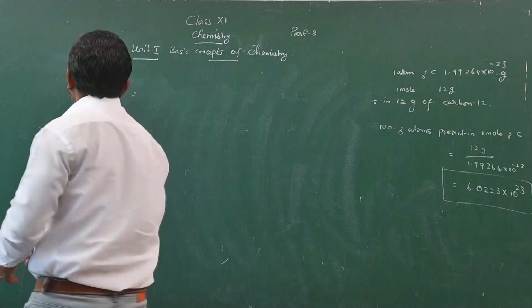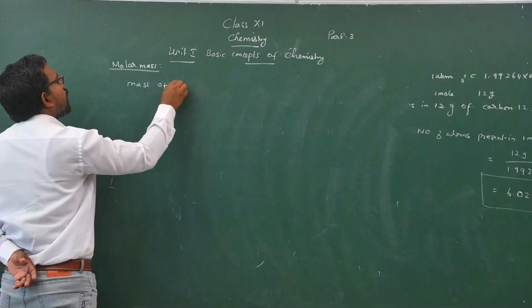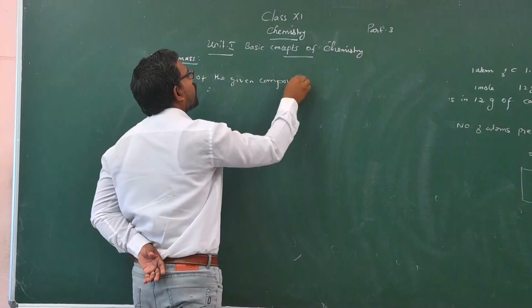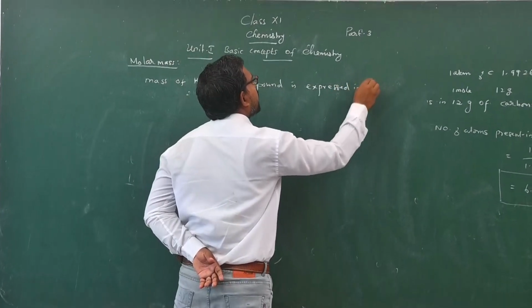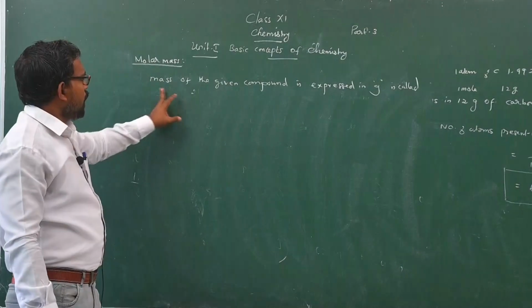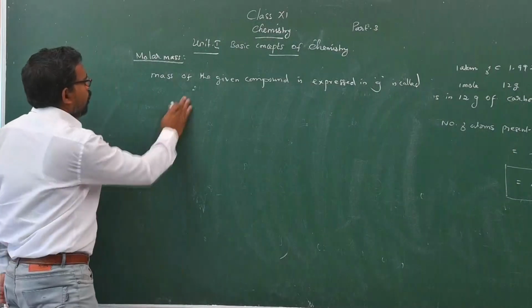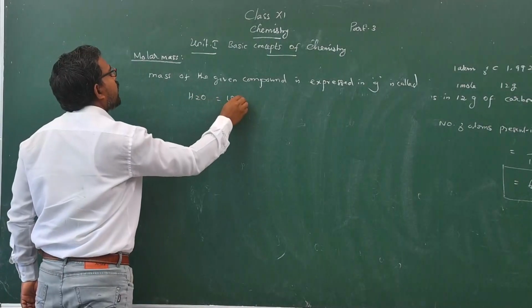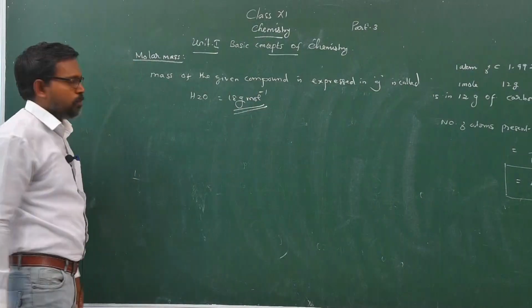What is molar mass? Mass of the given compound expressed in gram is called molar mass. So, I already told you the molar mass of water. Molar mass of water is equal to 18 gram per mole. It is expressed like this, gram per mole.